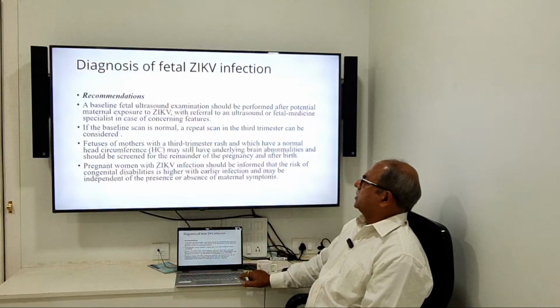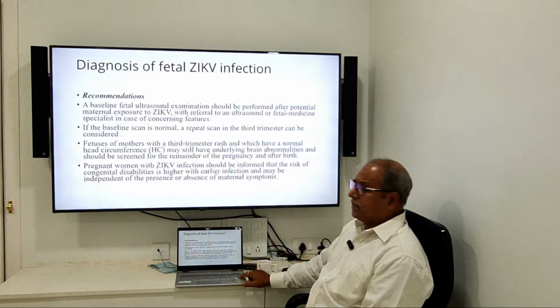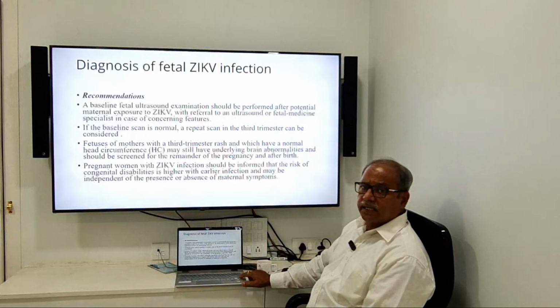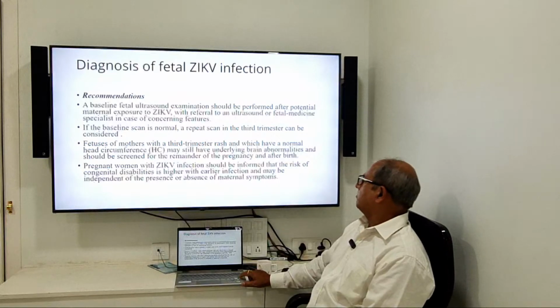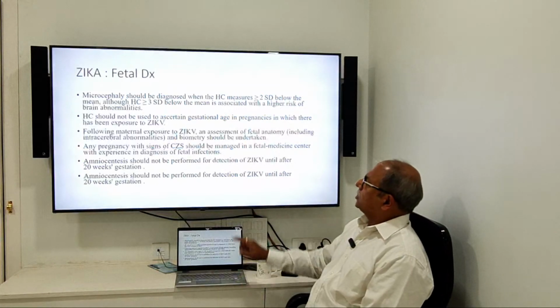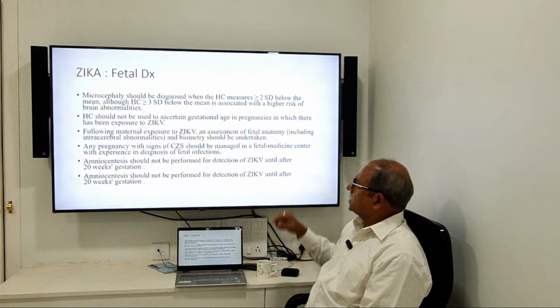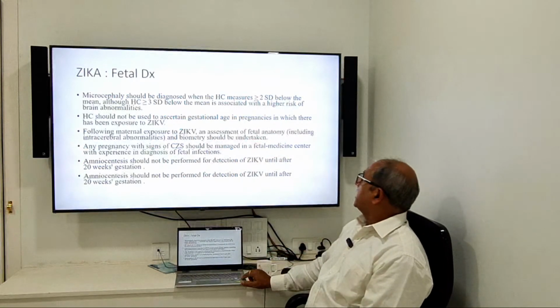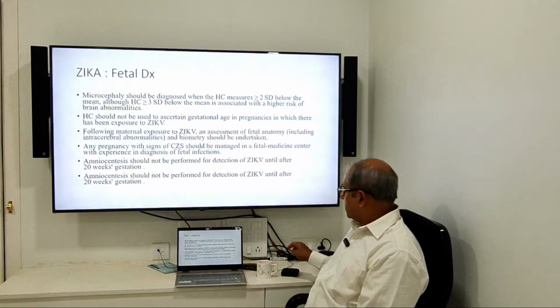Again, very difficult to identify fetal effect and fetal infection, but head circumference को screening के लिए gestational age देखने के लिए नहीं करना चाहिए, because head circumference might be abnormally low. So if you think of fetal infection, the HC should not be used at certain gestational age. Following exposure to Zika virus, assessment of fetal anatomy includes the intracranial anatomy.